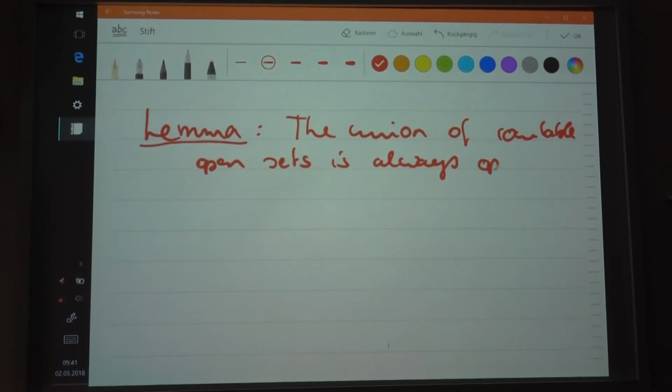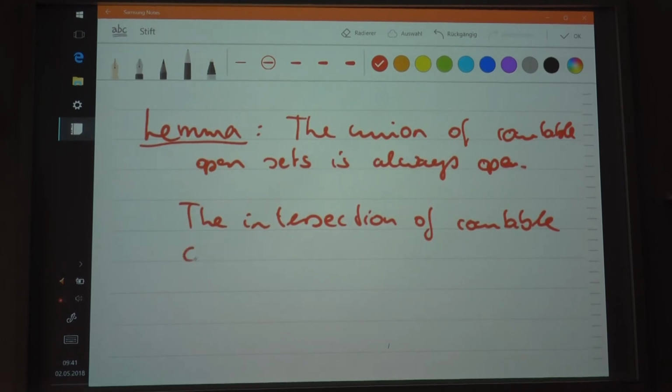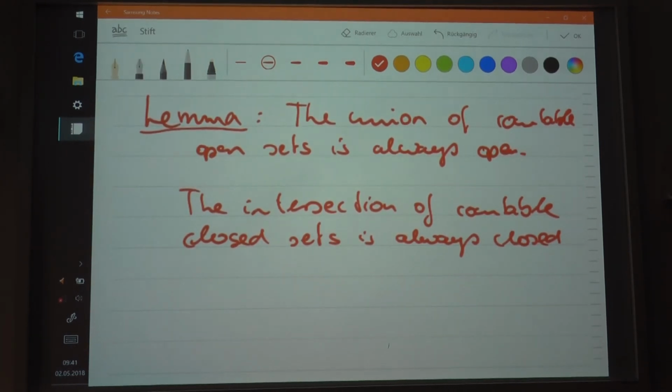And the intersection of countable closed sets is always closed. But just because that is true, it doesn't mean that the union of countable closed sets is always closed. So this is not the case.